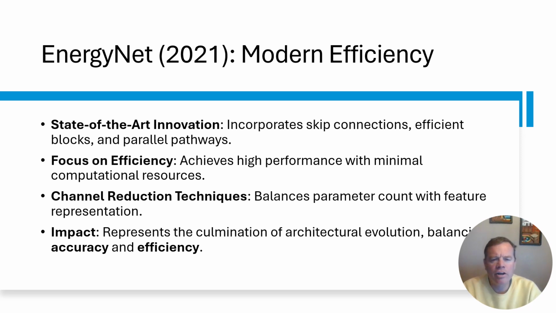This enables the architecture to capture fine-grained details while maintaining computational efficiency. Additionally, EnergyNet employs advanced skip connections inspired by ResNet, but with a more sophisticated pattern of information flow that minimizes redundancy and maximizes feature reuse.